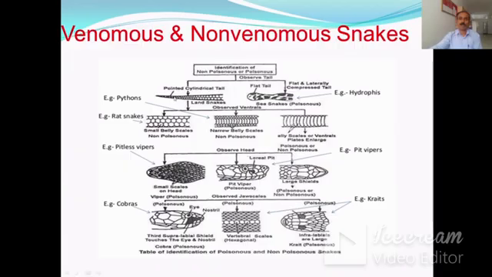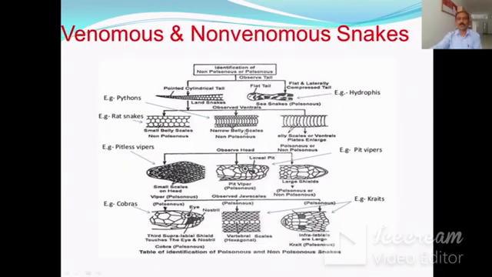If it is pointed and cylindrical, these are land snakes, and if it is flat and laterally compressed, then these snakes are generally present in water, and if they are in sea water, they are the sea snakes and they are highly poisonous.